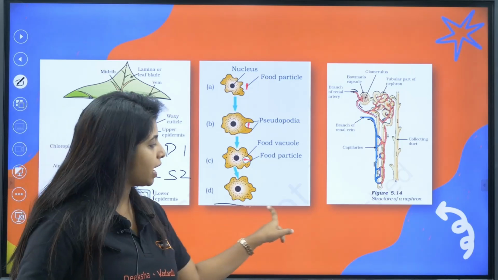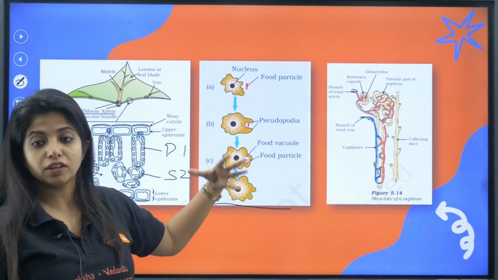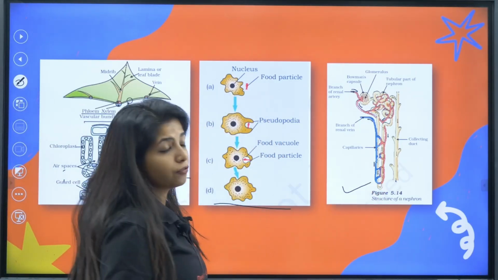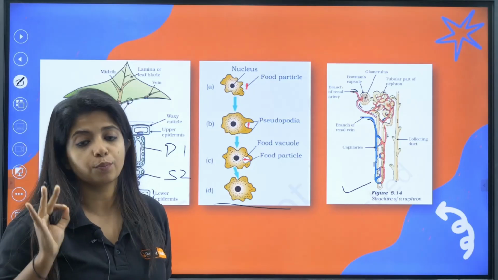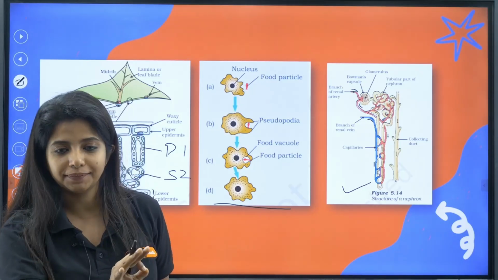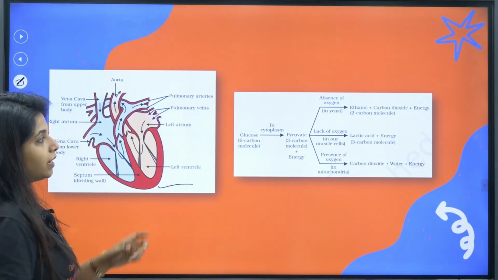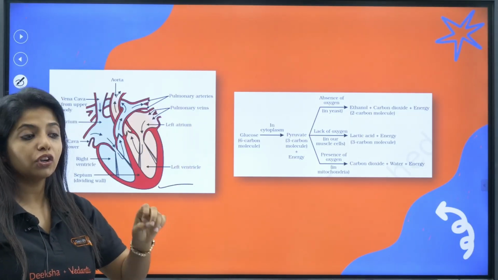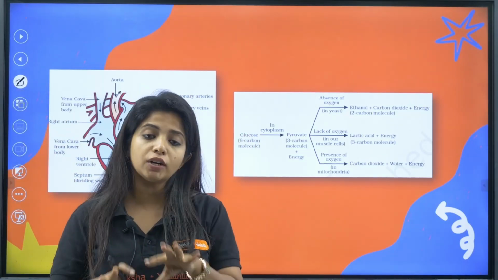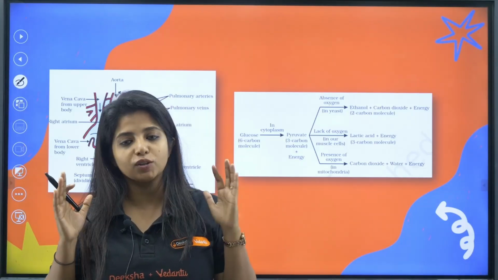Now, this is digestion in the case of amoeba. You have to draw and show it to them. This is the structure of nephron. Very important. Labeling is super important, so you need to know that. Next, this is the structure of heart. Again, labeling is very important. Make sure you at least know how to make the flow chart of how things work in the case of heart.